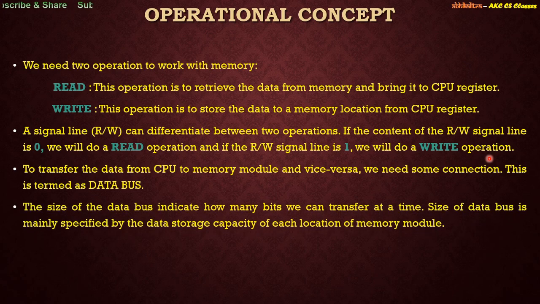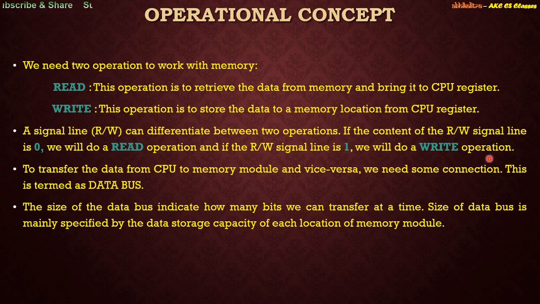The size of the data bus obviously indicates how many bits we can transfer at a time. Generally, the size of the data bus is the data storage capacity of each location of a memory module. In the previous slide I considered a memory of 16 cross 4, that means 16 different locations and 4 bits stored in each location at a time. So I have considered a data bus of 4 bits.